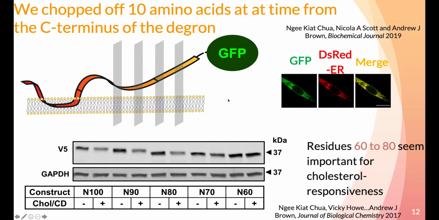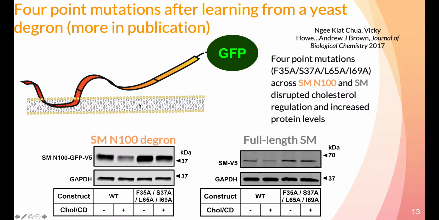SM N100 is localized to the endoplasmic reticulum in these cells. Wild-type SM N100 with cholesterol is degraded. These degron truncated mutants show a lack of cholesterol-mediated degradation, indicating this region might be sensing cholesterol. Long story short, after reading about a yeast degron, we introduced 4 mutations across our degron, which remarkably blunted this cholesterol response in the SM N100 degron and full-length Squalene Monooxygenase.